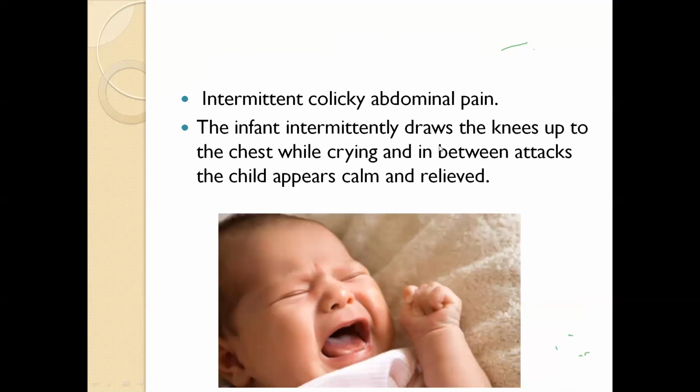The baby usually presents with colicky abdominal pain, with intermittent episodes of pain, and between the pain the patient becomes cool and calm. But during the attack, the baby becomes very irritable because of the underlying colicky pain, draws the knees up to the chest, and cries excessively, and we confirm that the patient feels pain in the abdomen.